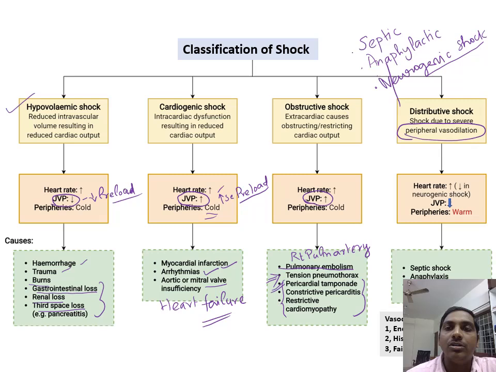Anaphylactic shock is usually due to increased histamine release, histamine release from the mast cells. So the most important feature is, as for all shock, there will be tachycardia, the JVP will be reduced, and the peripheries will be warm. Since there is peripheral vasodilatation, as against peripheral vasoconstriction in hypovolemic and cardiogenic shock, here the peripheries will be warm.